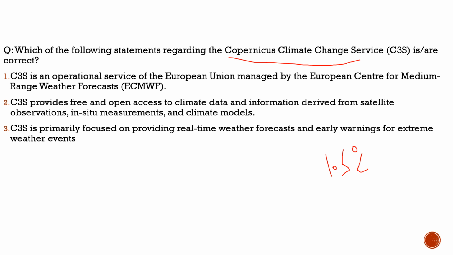Now with respect to that, the IPCC had given different verdicts. According to the IPCC, we had reached 1.1 degree Celsius of increase compared to pre-industrial times, that is, before the 19th century.